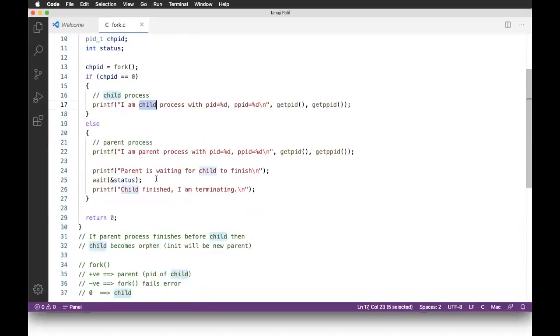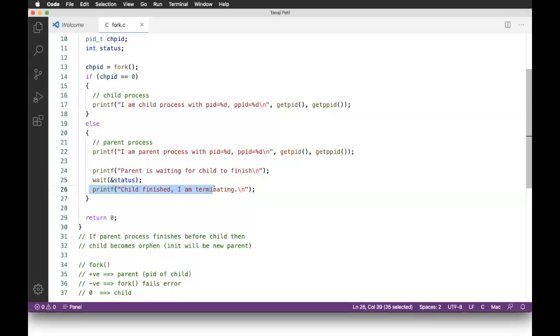Now parent will just display one message saying I'm waiting for child, and this is the way of waiting. This is a blocking call. Once you come out of this, fine, the child is finished. Now the parent also wants to terminate. So let us save it.